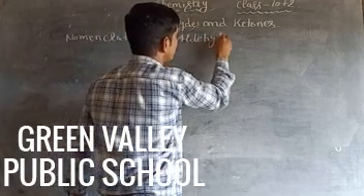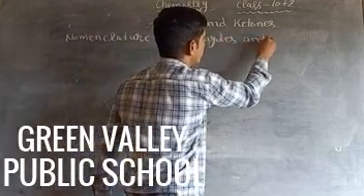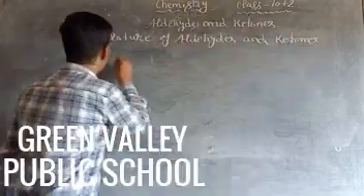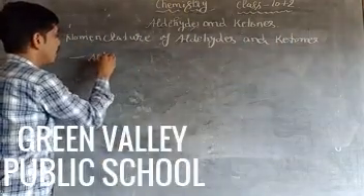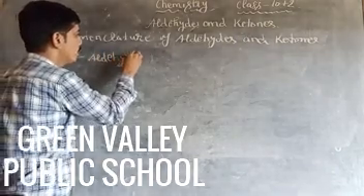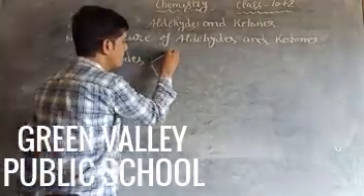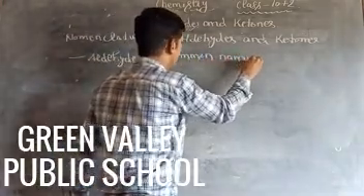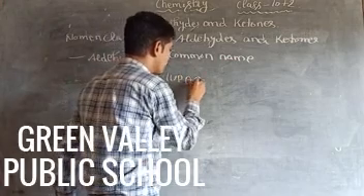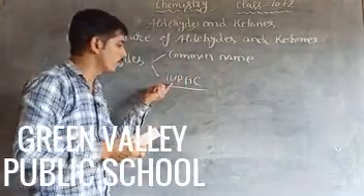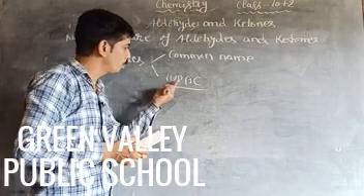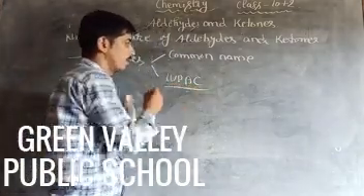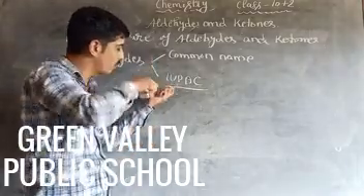Nomenclature of aldehydes and ketones. First of all, we discuss the nomenclature of aldehydes. We can write the name of the given compounds on two bases: the common name, and the second one is known as the IUPAC system. What is the full form of IUPAC? IUPAC is the International Union of Pure and Applied Chemistry.